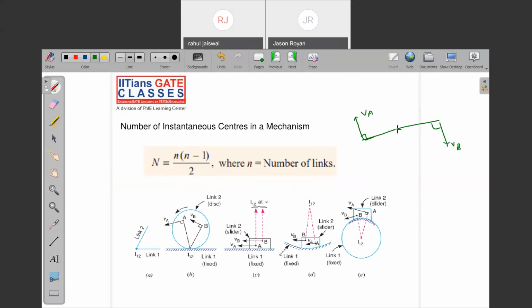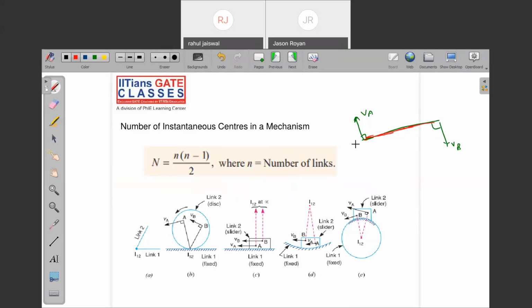It will have some instantaneous center of rotation, right? Now we cannot find it by joining the perpendicular lines. Because both are parallel, it will be somewhere along this line. That is for sure.